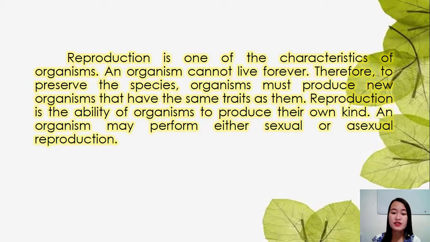So, ito daw reproduction na ito ay pagpaparami. So, alam natin na ang mga organisms ay hindi naman nagtatagal panghabang buhay. So, para daw maparami yung iba't ibang klase ng species na meron tayo, kailangan na mag-produce tayo. Halimbawa, kung nauubusan na tayo ng species ng mga halaman, gagawa tayo ng panibagong traits na katulad nila. So in this topic class, we are just going to focus on asexual reproduction.